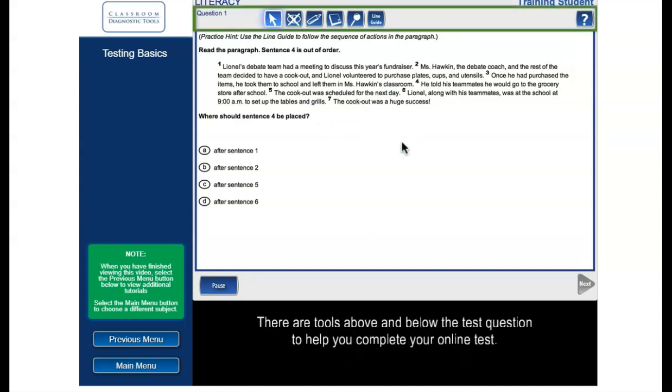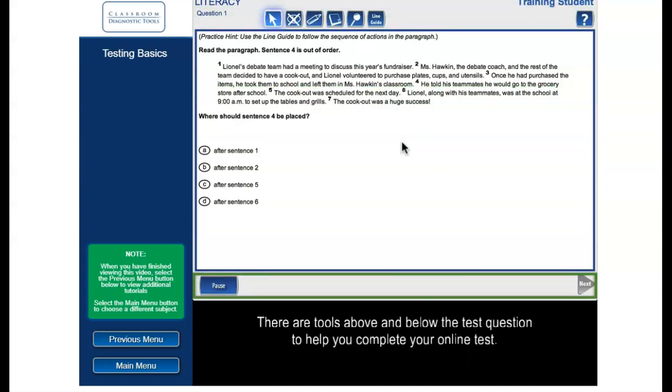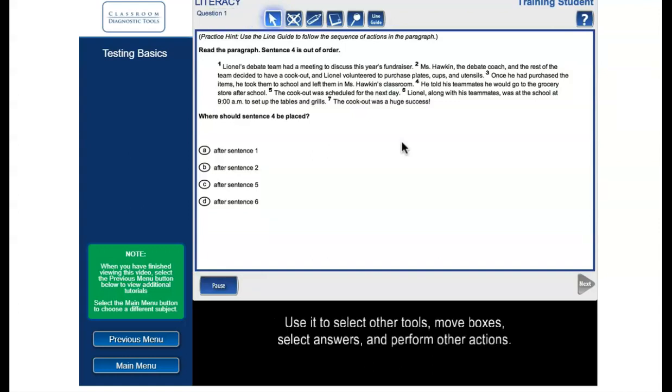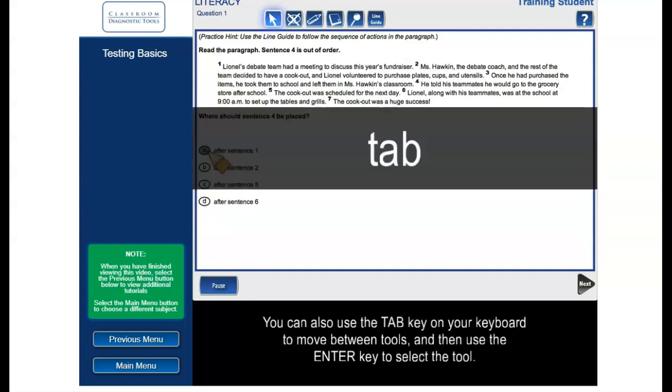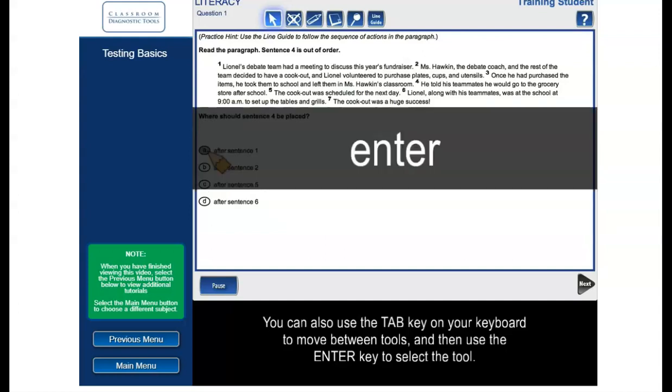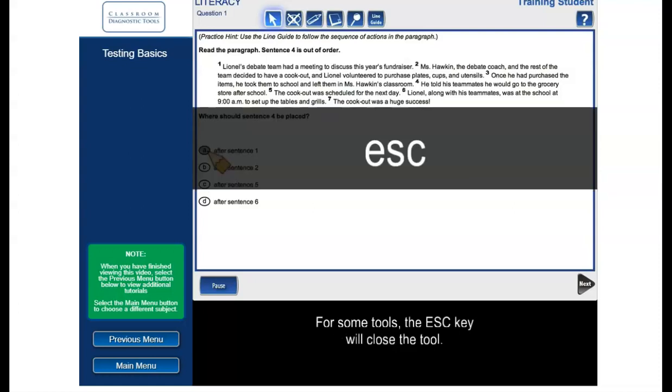There are tools above and below the test question to help you complete your online test. The pointer tool is just like a mouse pointer. Use it to select other tools, move boxes, select answers, and perform other actions. You can also use the Tab key on your keyboard to move between tools, and then use the Enter key to select the tool. For some tools, the Escape key will close the tool.